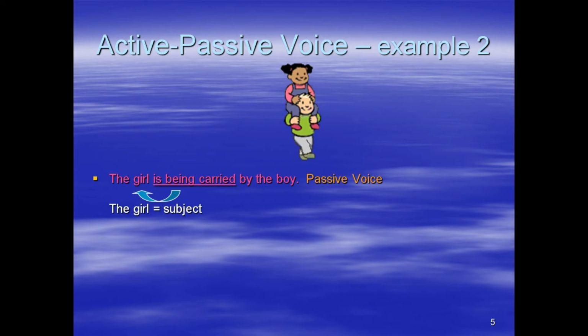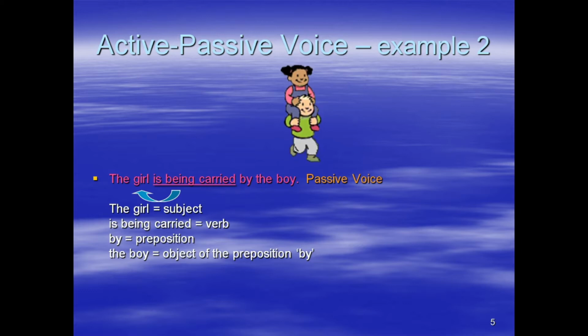The girl is the subject, is being carried is the verb, by is the preposition. The boy is the object of the preposition by.